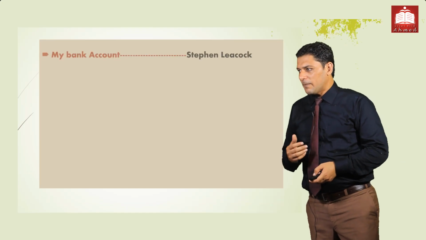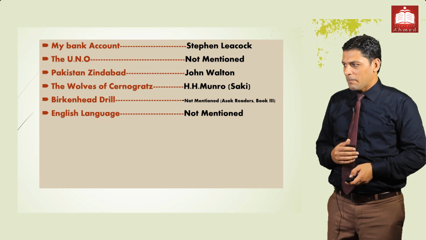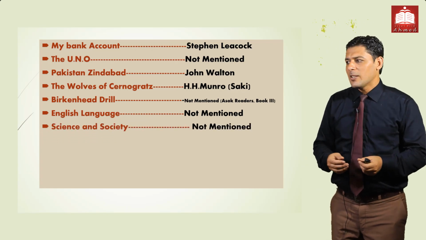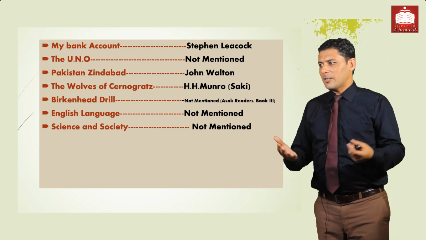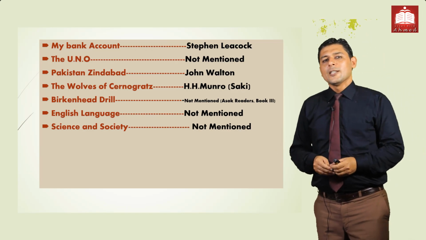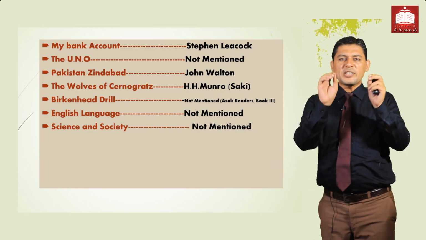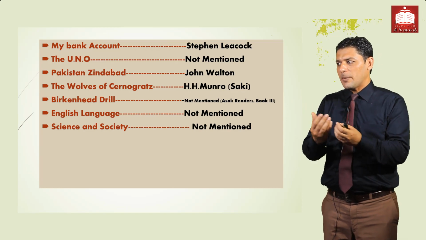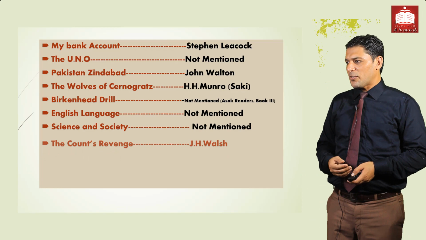Similarly, we have the chapters, and these chapters were written by the authors. In a number of cases the author is not mentioned, so that option is not given. My Bank Account, UNO, Pakistan, The Voice of Son of Chris, Birmingham, English Language, they all are simple and easy chapters. Apart from the reduced syllabus, we have 14 chapters, but right now we have only 7 chapters. For these 7 chapters we have the names of the authors. Just keep this idea in your mind.